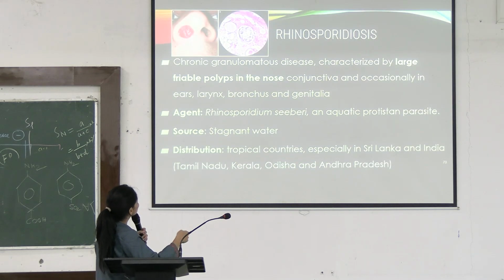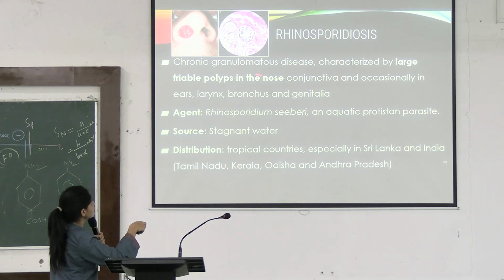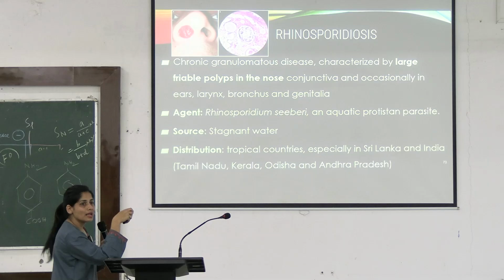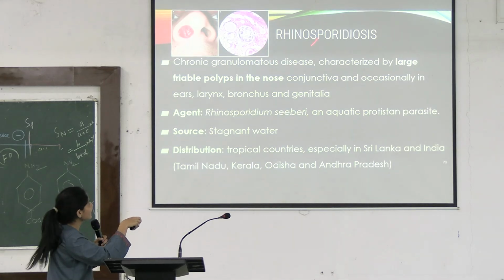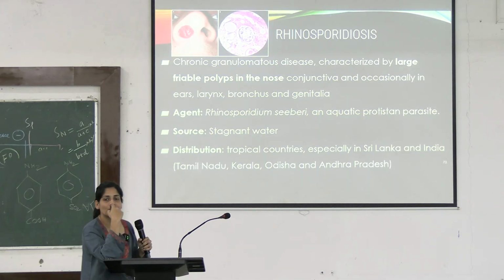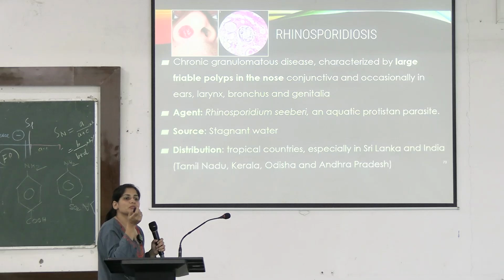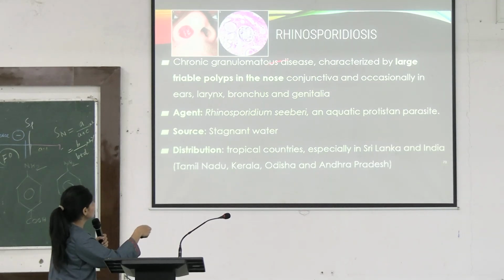Coming to rhinosporidiosis, it is a granulomatous disease caused by large friable polyps like this in the nose. As the name suggests, there is rhino. It means the nose is involved. How is it attacking you? When you take a swim in the stagnant water. Stagnant water has this Rhinosporidium seeberi.